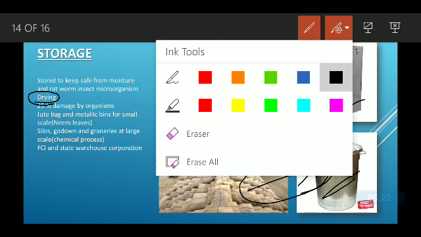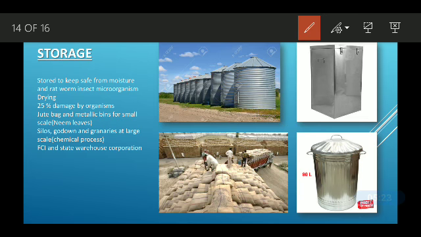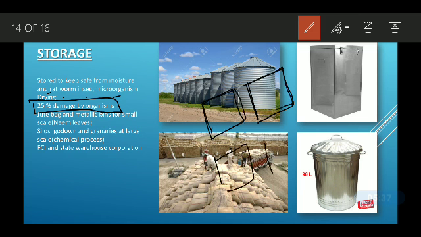Due to these organisms like rats, worms, insects and microorganisms, 25% of the crop gets damaged. So you can imagine, if we divide our country's whole grain into 4 parts, one part is being damaged by these organisms.